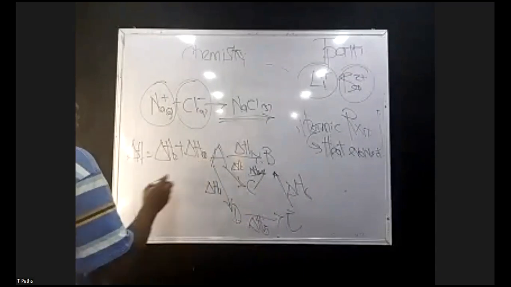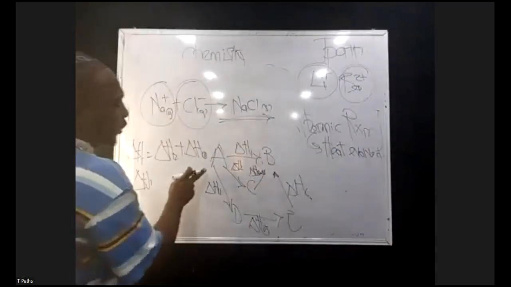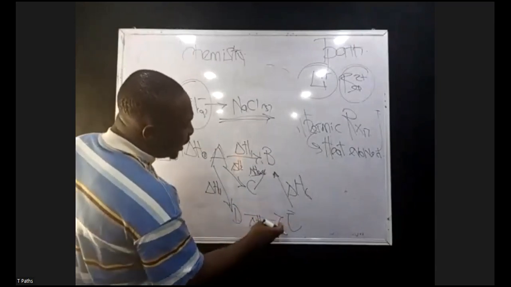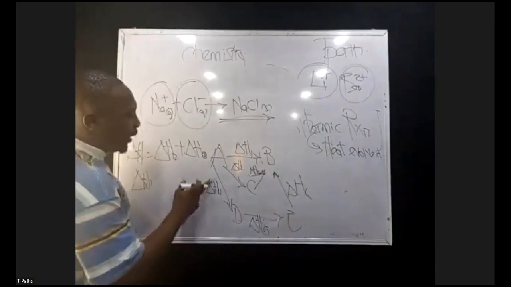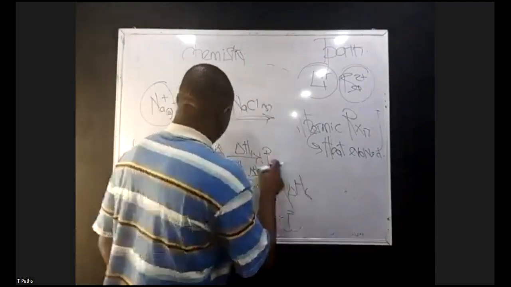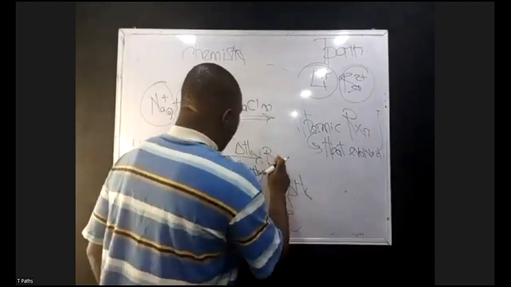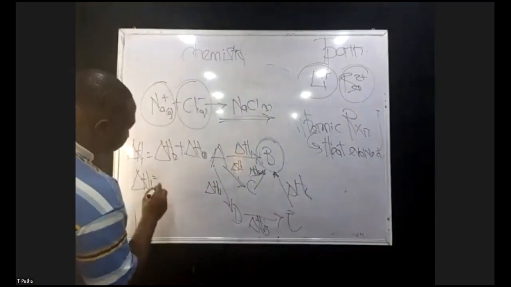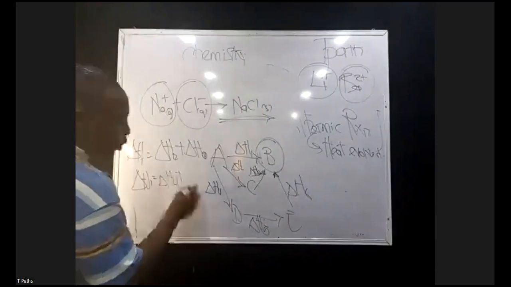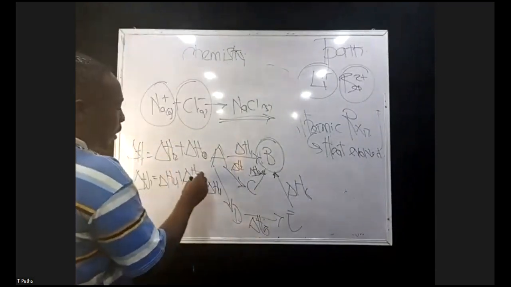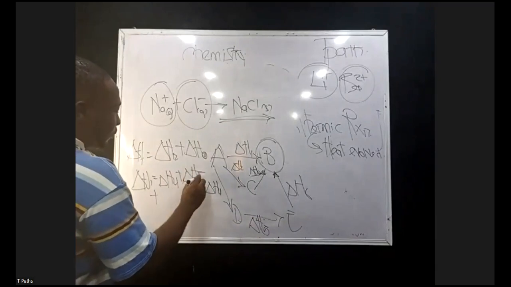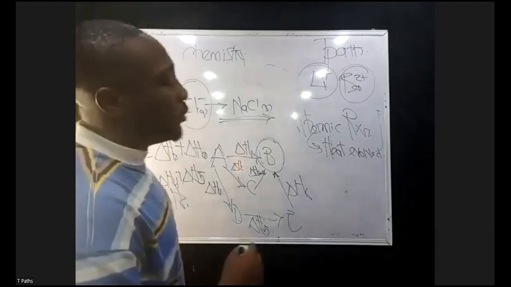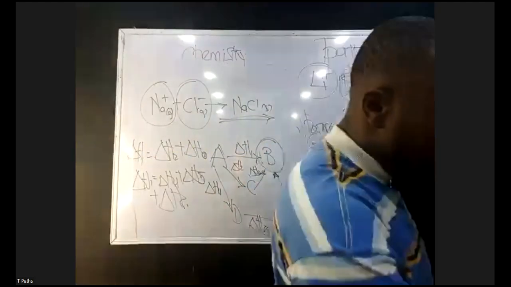Also, delta H1, you can see that from A to D, delta H4, D to E, delta H5, E to B. So we are going through this pathway, A, D, E, B. But the major thing there is that we are getting to our final, so that we can say delta H1 equals delta H4 plus delta H5 plus delta H6. That is what Hess's law is all about. Maybe next class we'll see how we can pick a question to explain that concept.